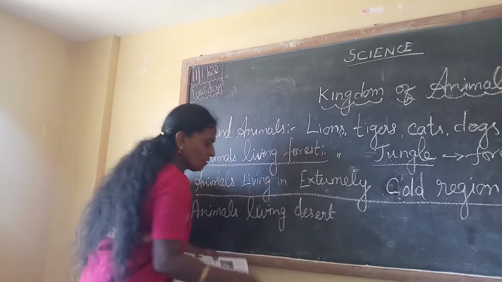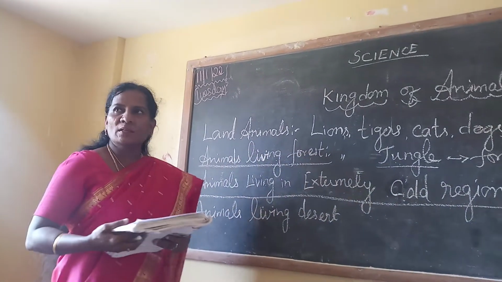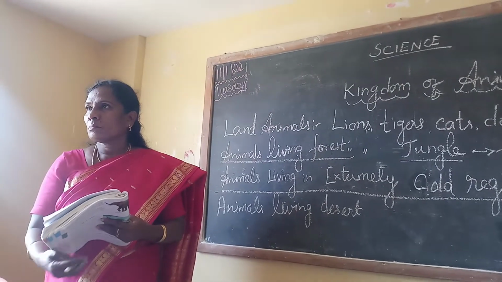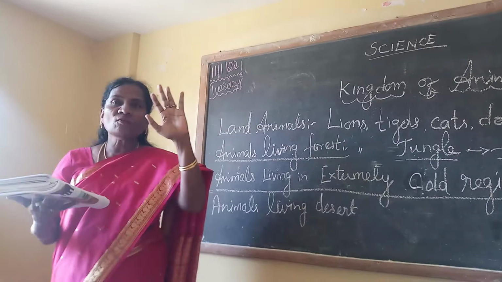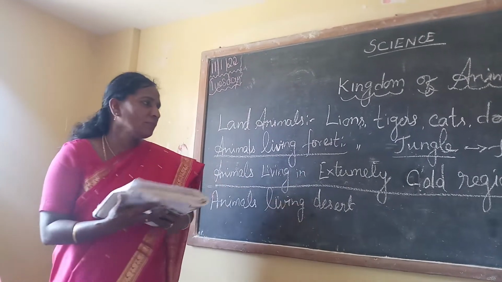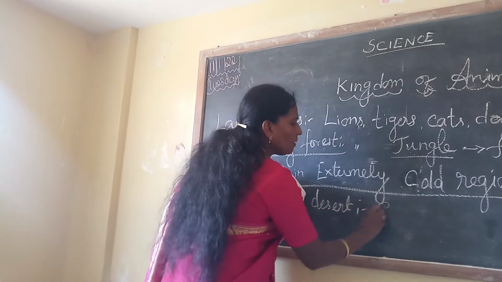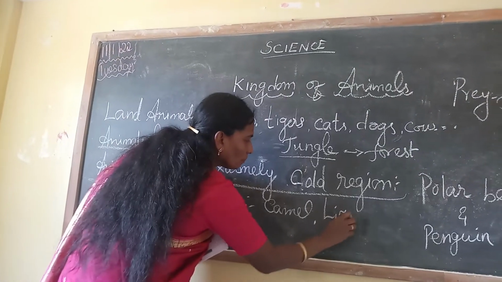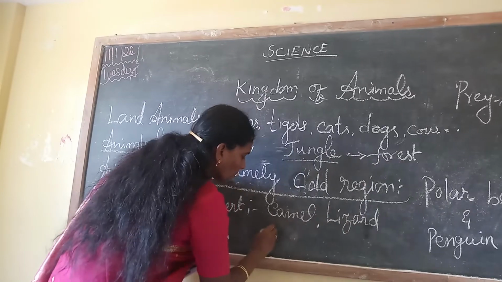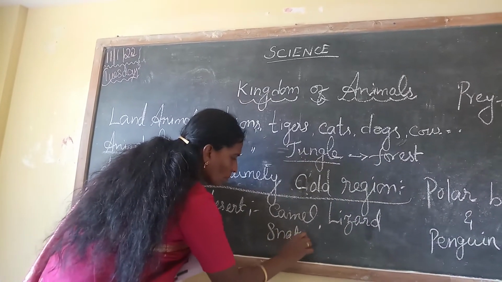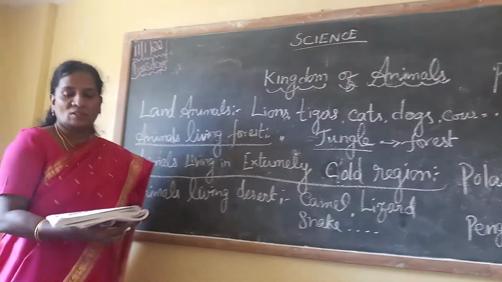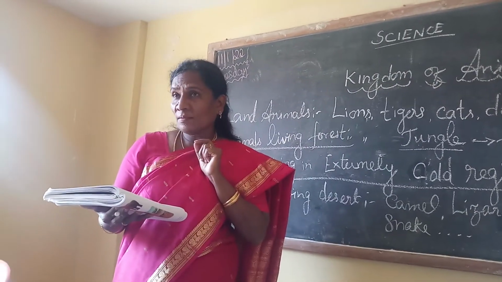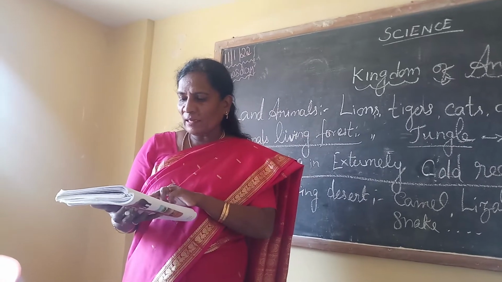What is the meaning of desert? What animals live in the desert? Camel, snakes, lizard. These all live in the desert. The camel is known as the ship of the desert. Very good.